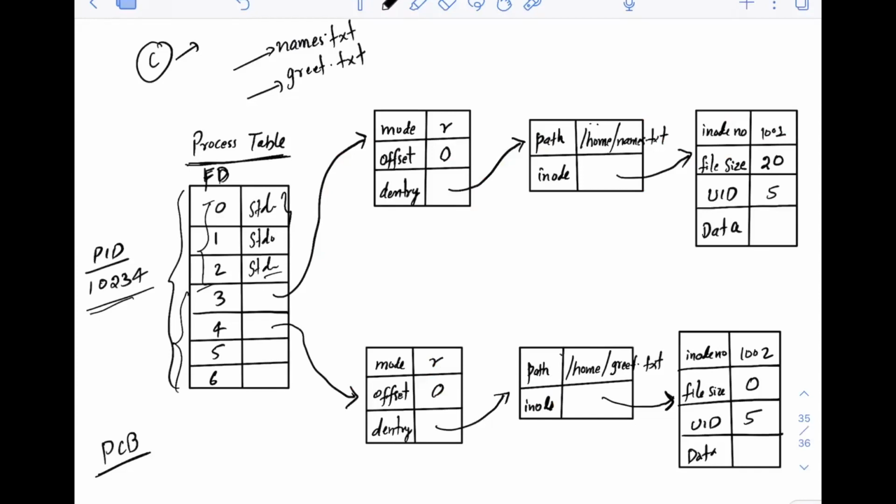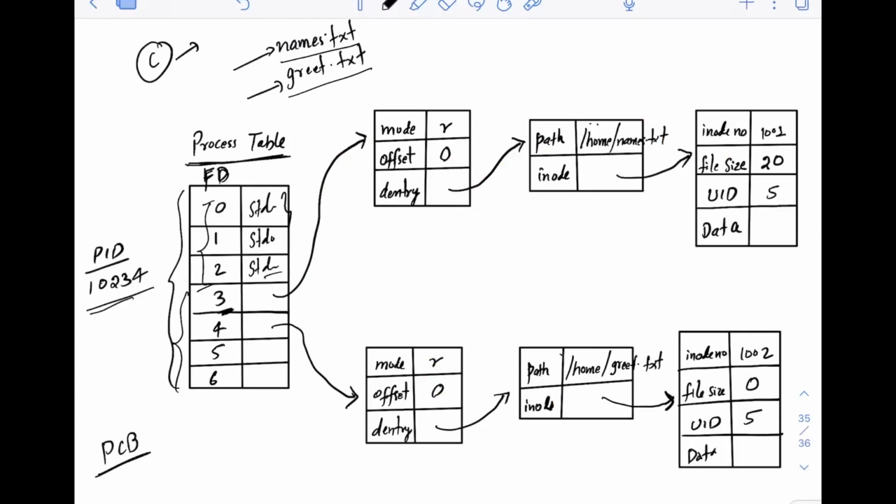So when you open the first file, that was names.txt, it will typically be given the first file descriptor that is not taken. That is 3 here, because 0, 1 and 2 are already taken. So 3 will be provided for the names.txt file descriptor. For greet.txt, the next one, that is 4, will be provided.